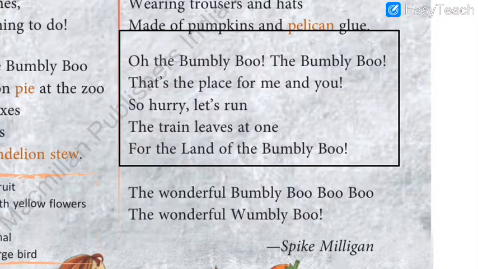Rhyming words means the words which are almost the same when we pronounce them, correct? So here you can see 3 pairs of rhyming words are given. Boo and zoo. See, double O is the same at the end. If you speak that word, it is the same. Then foxes and boxes. See, oxes at the end of that word are the same, correct? Only f and b, so the starting alphabet is different. F is foxes, b is boxes, right?